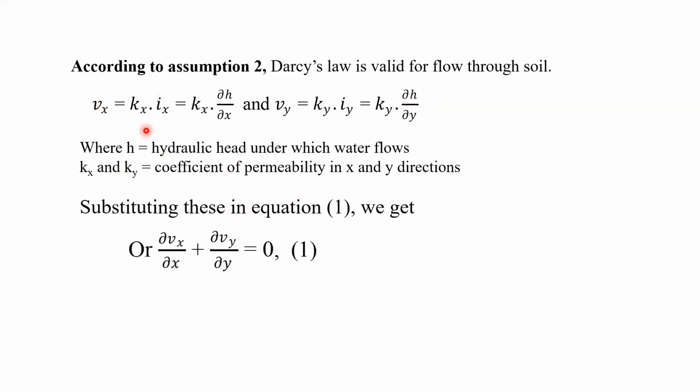Now we are going to substitute these values in equation 1, which we have seen in the previous slide. Once you substitute Vx as Kx into ∂H/∂x, the equation becomes Kx into ∂²H/∂x² and so on.